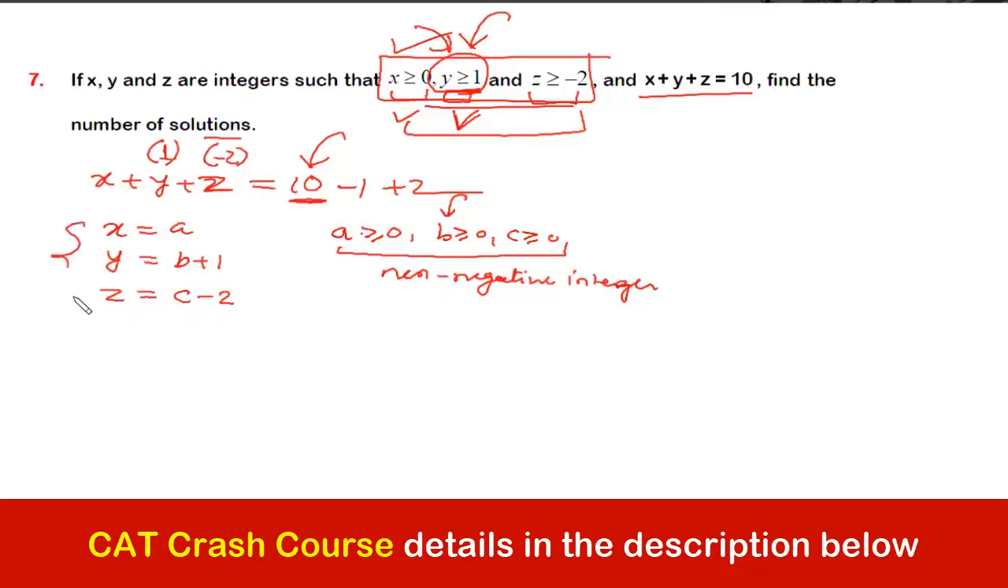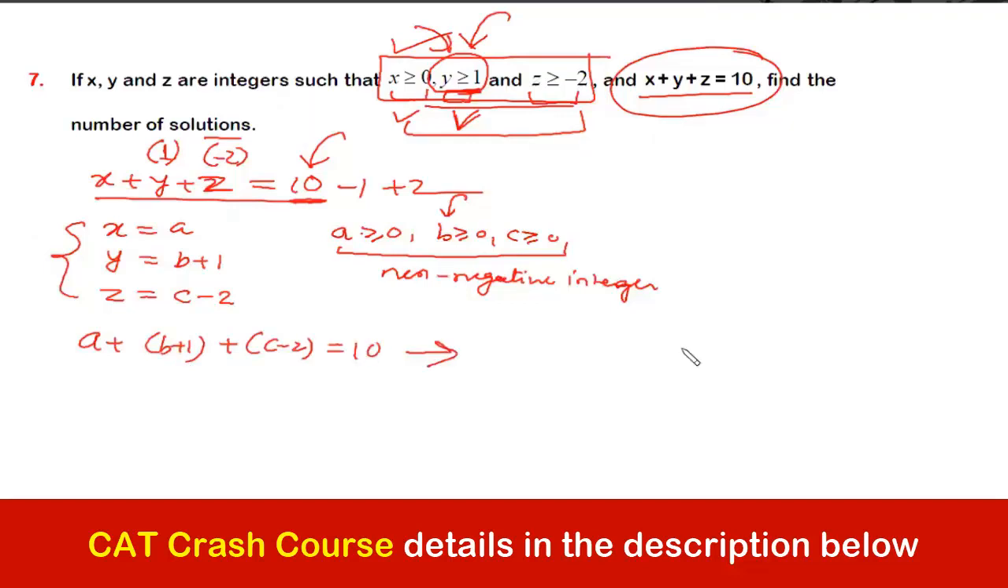Now let me substitute these values of x, y, z in this equation. Which equation? This equation. So what do I get? I'll be getting a plus b plus 1 plus c minus 2 is equal to 10. Am I clear till this equation? Now we can rewrite it as a plus b plus c is equal to how much? This is 11. Is that clear too?